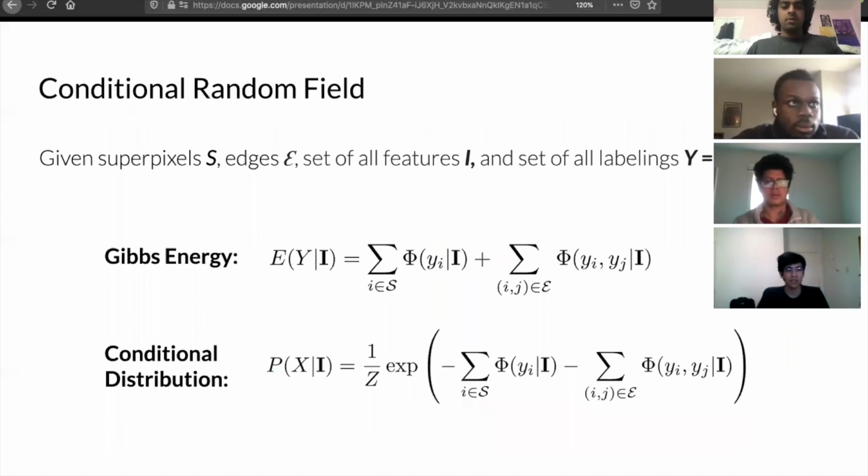A conditional random field is nothing but a Markov random field which is conditioned on some input. In our case, that input is the image. And so the Gibbs energy has two terms. One term comes from the unaries, and the second term comes from the pairwise potentials or the edges. And once we have the Gibbs energy, we can write down the probability distribution of the labels given the input image.